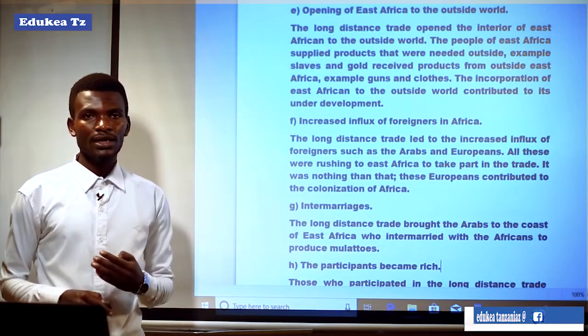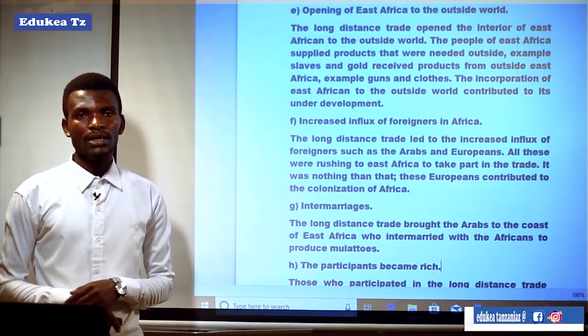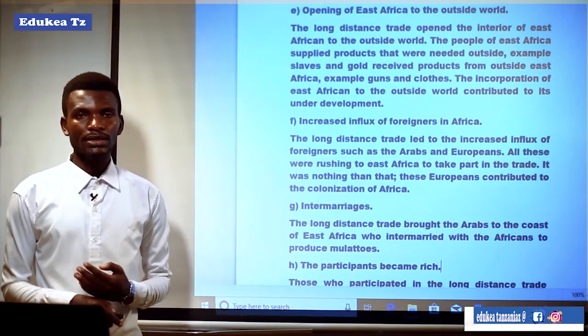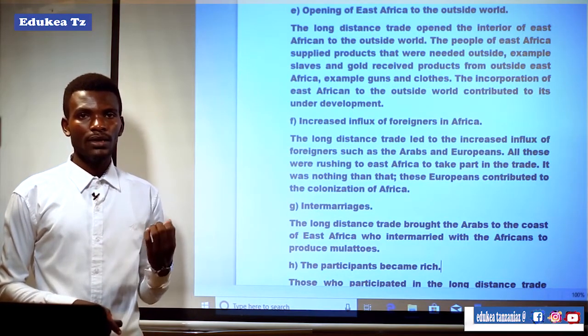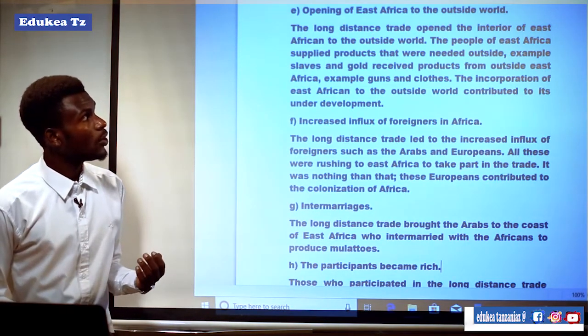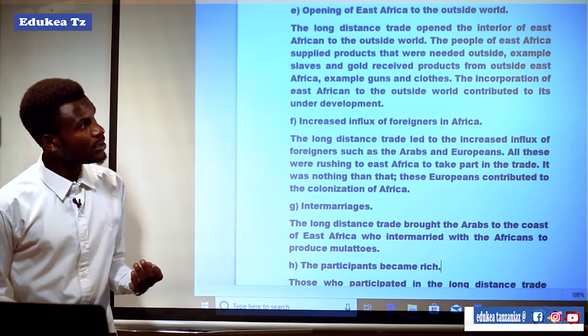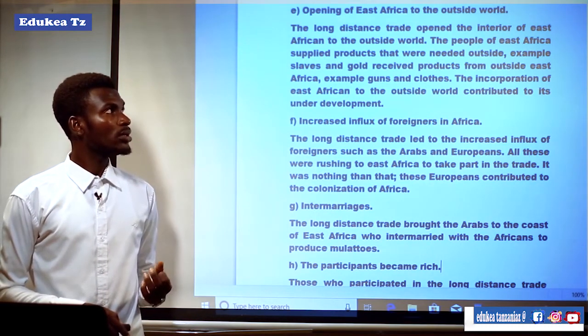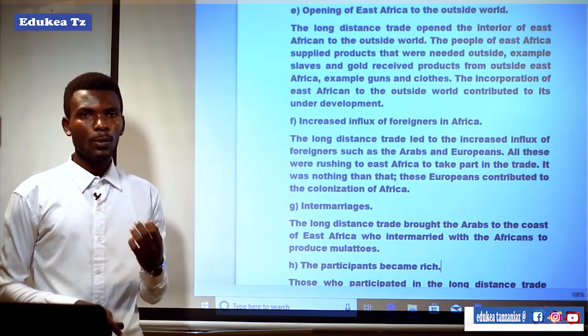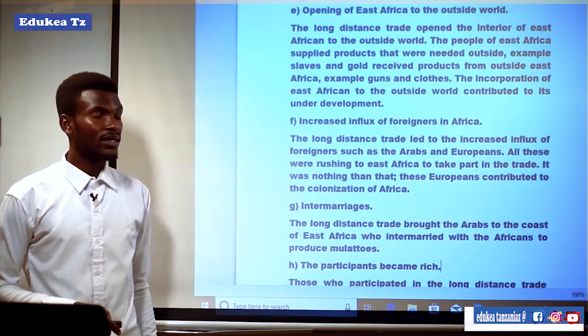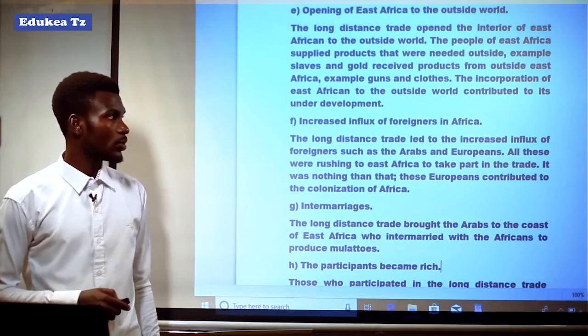So East Africa and the external world came into contact, and that gave the openness or accessibility of East Africa to the outside world.